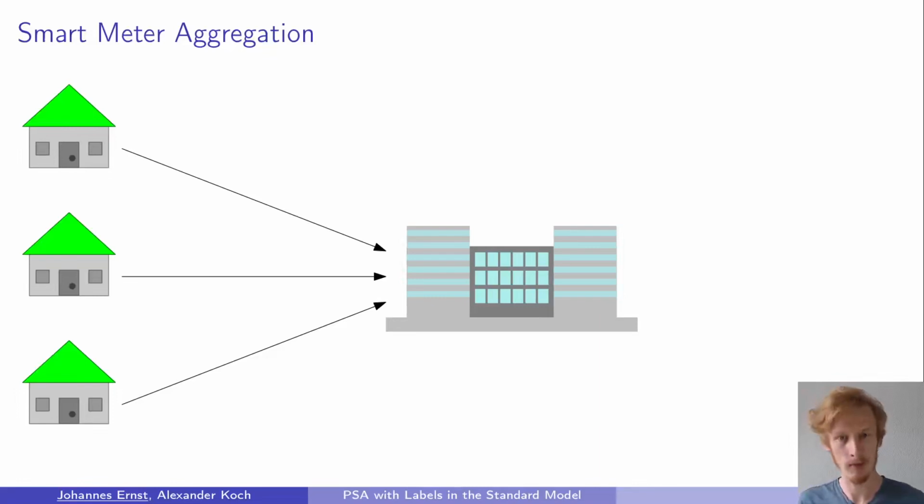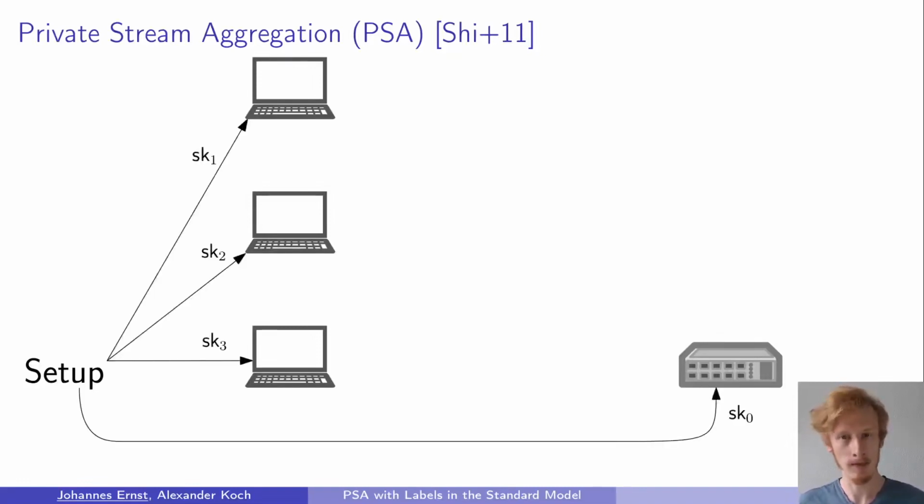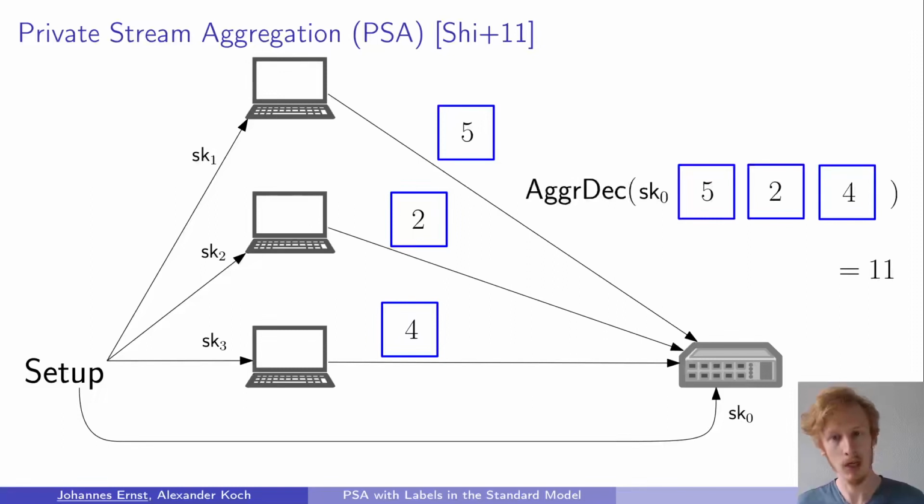And this is where private stream aggregation comes in. In private stream aggregation, we have several clients. In our example, these 3 laptops and 1 server or aggregator. Then we have a trusted party who in the beginning performs the setup, that is, they give the secret key to each party and the aggregator. Then at each time step, the clients take the current power consumption, encrypt it and send it to the aggregator. The aggregator cannot read the individual values because they are encrypted, but the aggregator has an aggregate decrypt function which takes as input its secret key and the 3 ciphertexts of the clients. It then outputs the sum of the plaintext values.